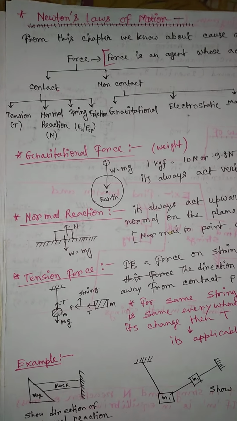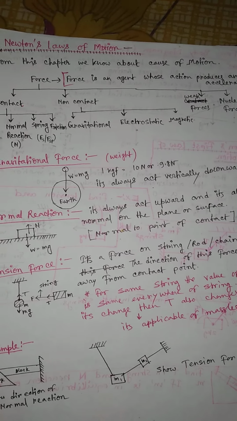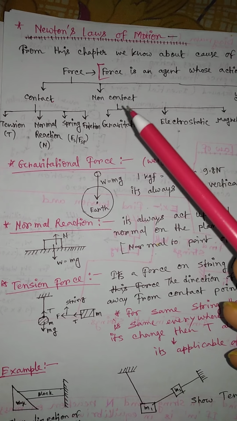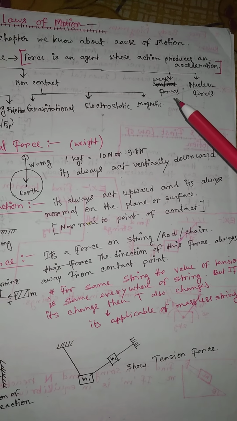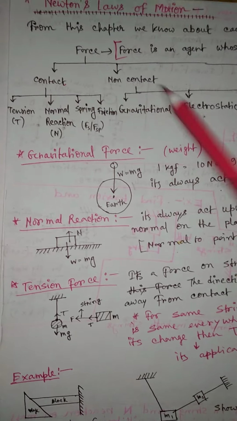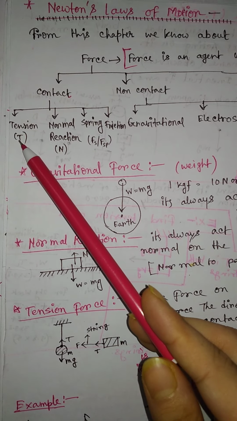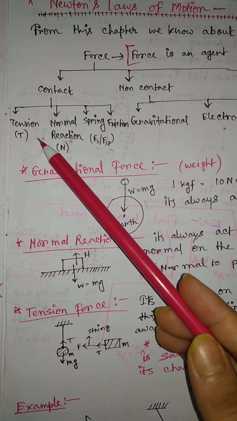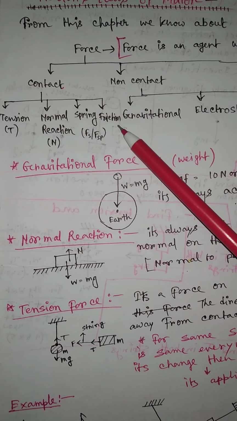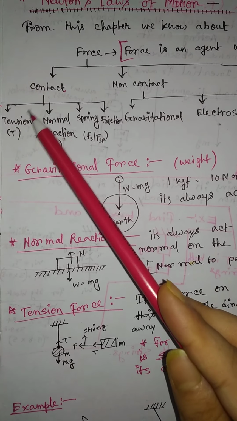Okay, so basically force is of four types. That means four types of force exist on earth. Number one is contact force, number two is non-contact force, number three is weak force, and number four is nuclear force. Under contact forces, those are forces like tension. Without contact, tension does not exist. Normal reaction, spring force, and also friction. So these four forces are under contact forces.